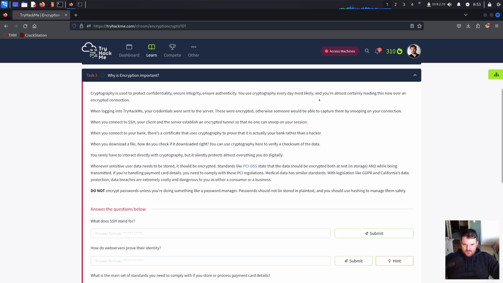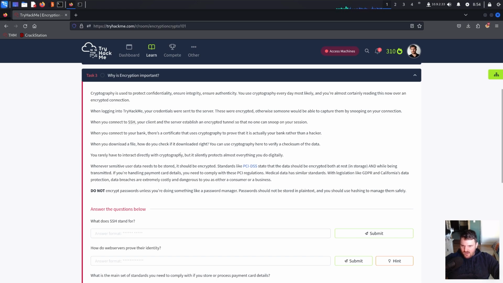You use cryptography every day, most likely, and you are almost certainly reading this now over an encrypted connection. When logging into TryHackMe, your credentials were sent to the server. These were encrypted, otherwise someone would be able to capture them by snooping on your connection. When you connect to SSH, your client and the server establish an encrypted tunnel so that no one can snoop on your session. When you connect to your bank, there's a certificate that uses cryptography to prove that it is actually your bank rather than a hacker.